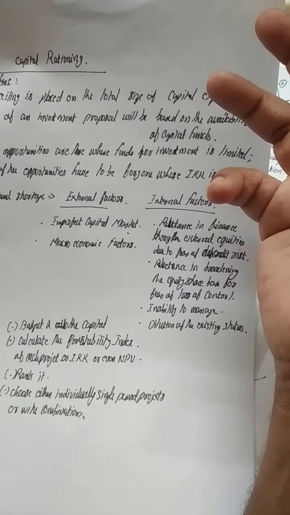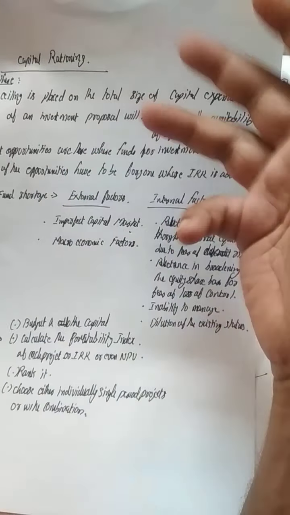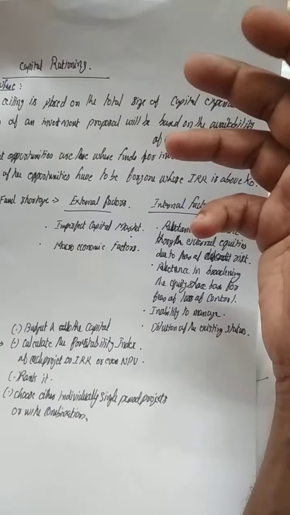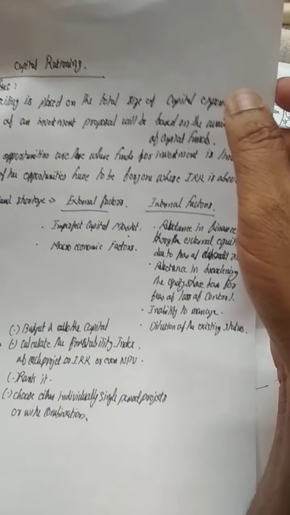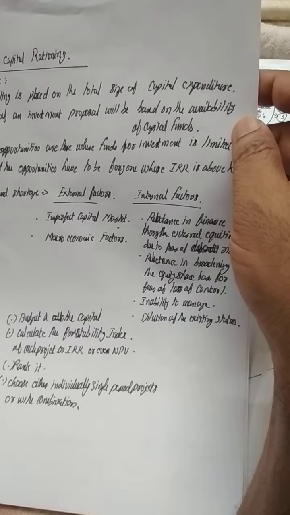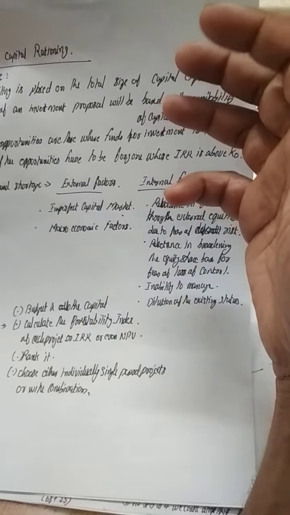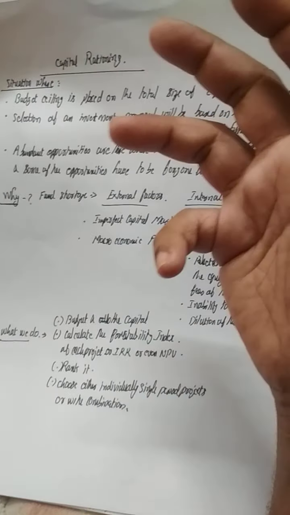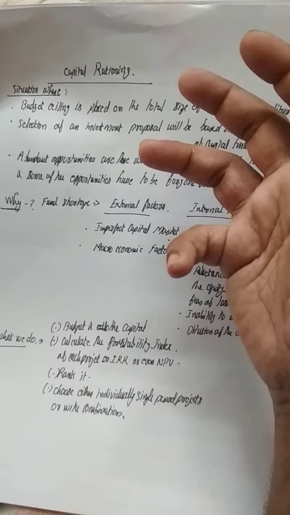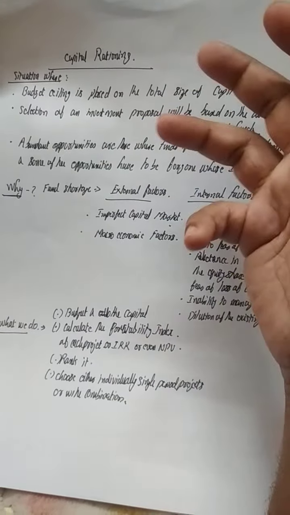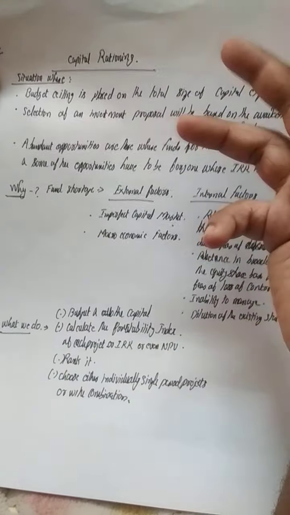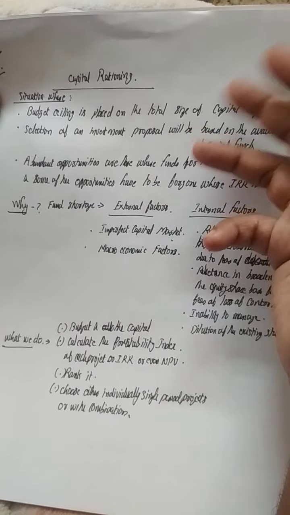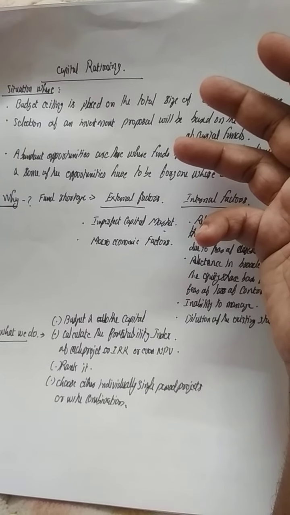There will be a lot of investment avenues where the return is very high, but we cannot take all the projects together. So according to the capital and the return, we will invest. 10 crore is the budgeted capital in our hand, but opportunities are there for 100 crores in various avenues where the return is very high. Such a situation is capital rationing.